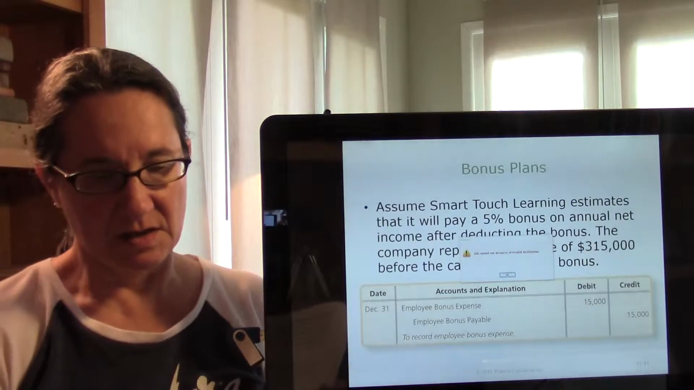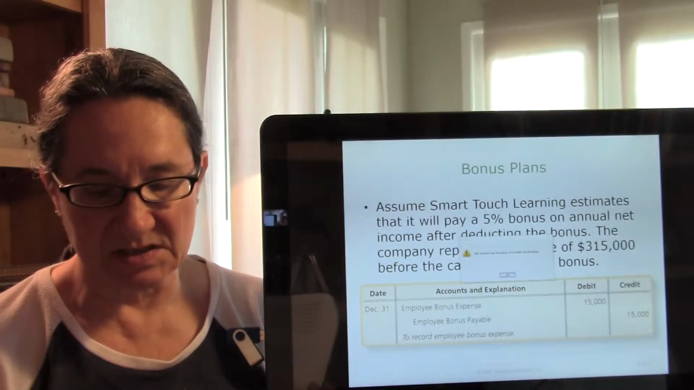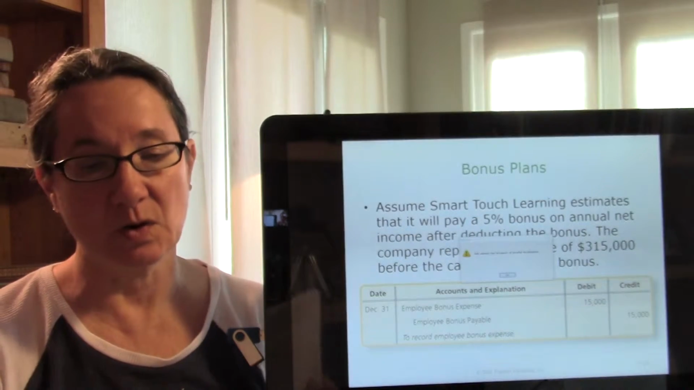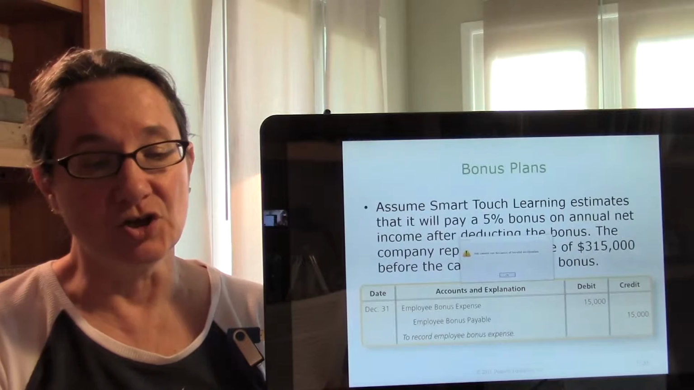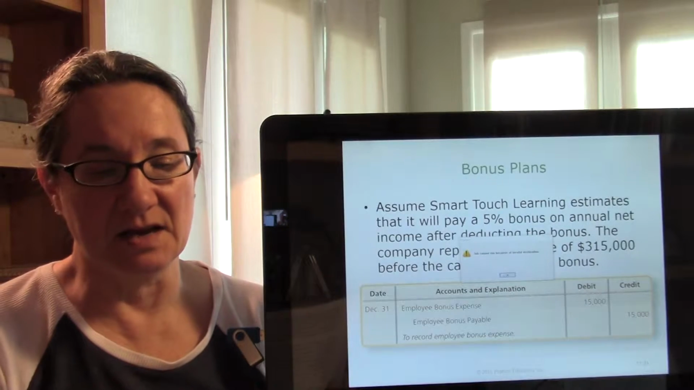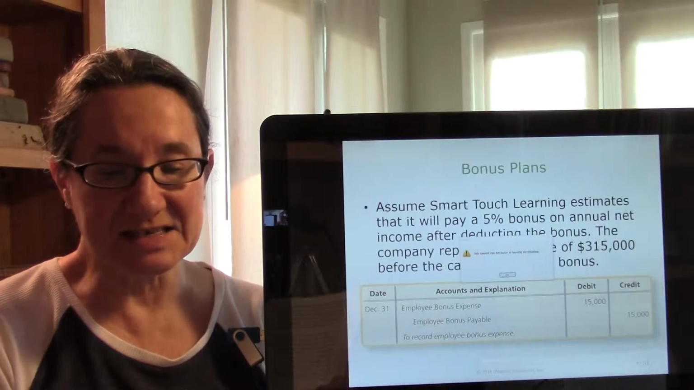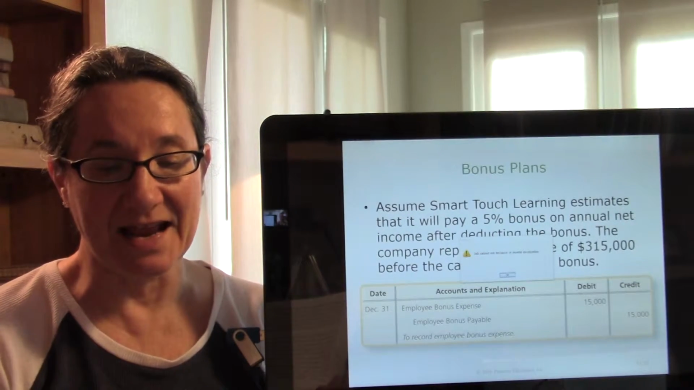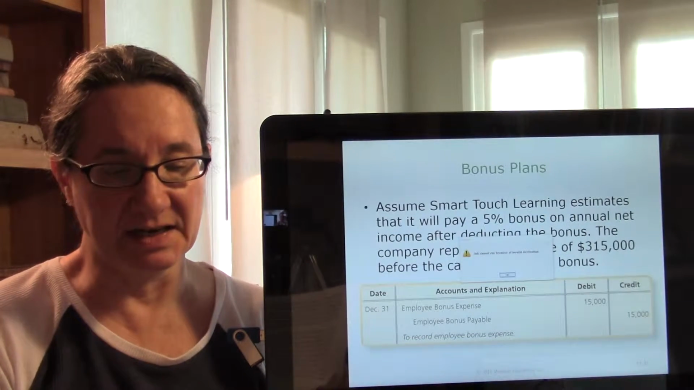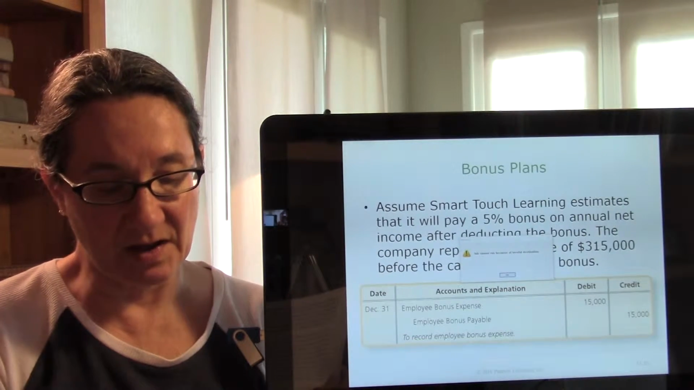Okay, bonuses. Many companies give bonuses to their employees in addition to their regular wages. These bonuses are often based on meeting a specific goal, such as the employee meeting an expected sales goal or the business achieving a targeted profit. Usually, a company does not know the amount at the year end, so you estimate the amount of bonuses based on a set percentage. For example, assume Smart Touch Learning estimates it will pay a 5% bonus on annual net income after deducting the bonus. Assume the company reports net income of $315 before the calculation.